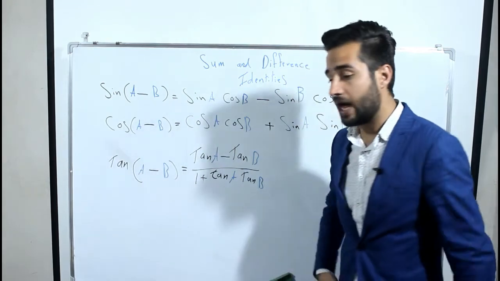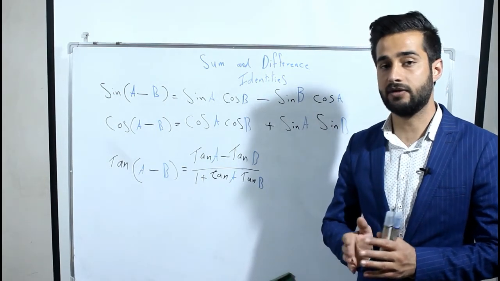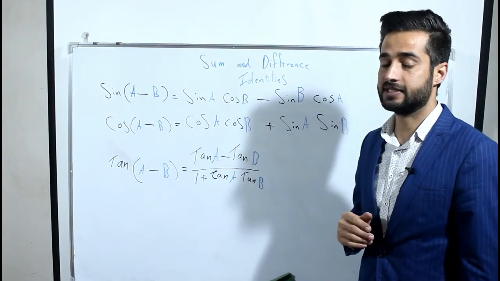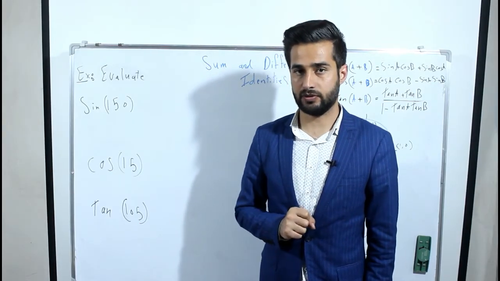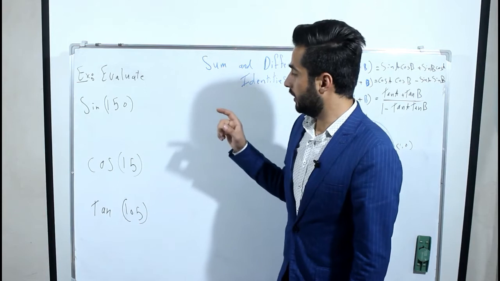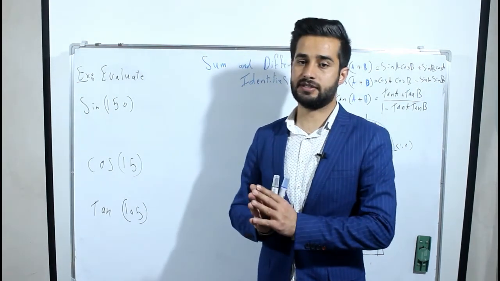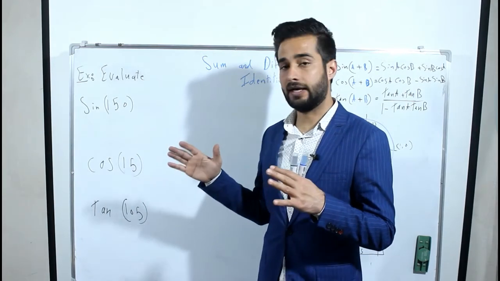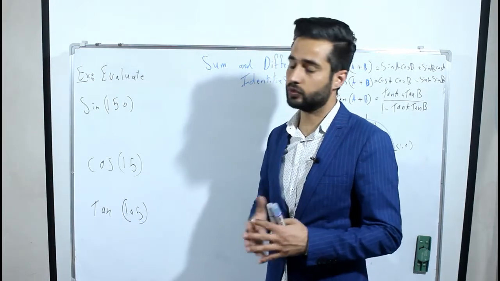Okay, now after this, let's solve some examples about sum and difference of cosine, sine, and tan. In these three examples, I'll show you how to solve a difference identity and sum identity in sine or cosine or tan.